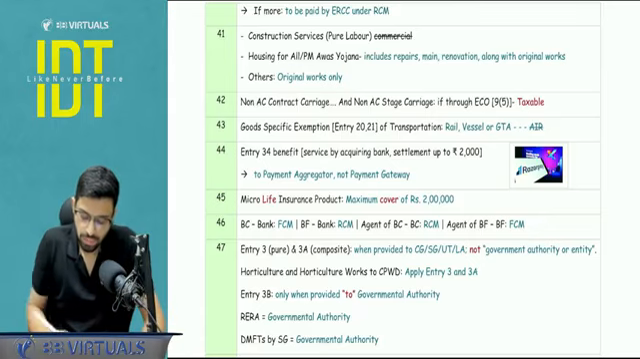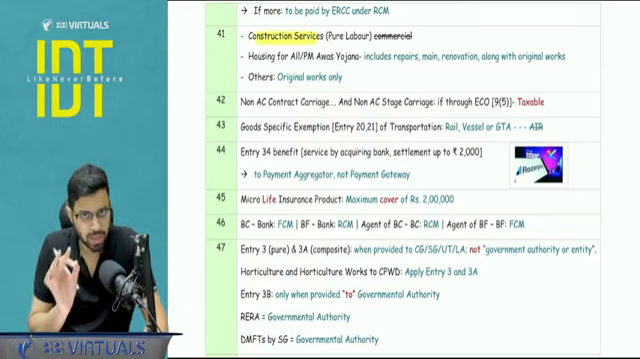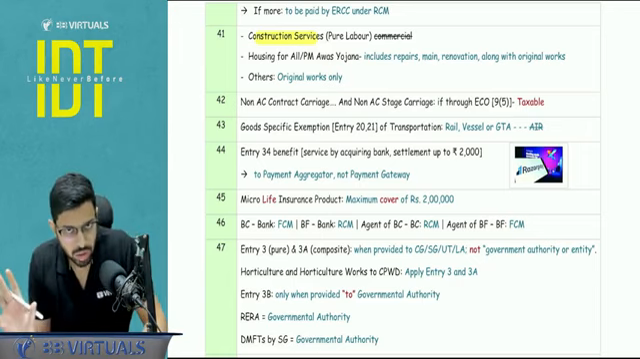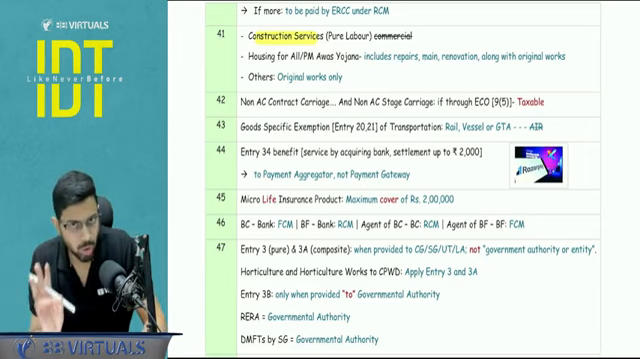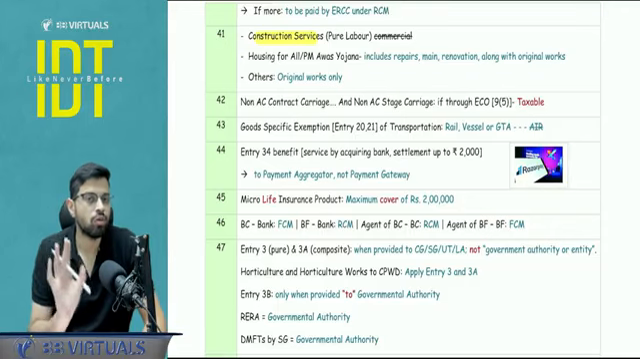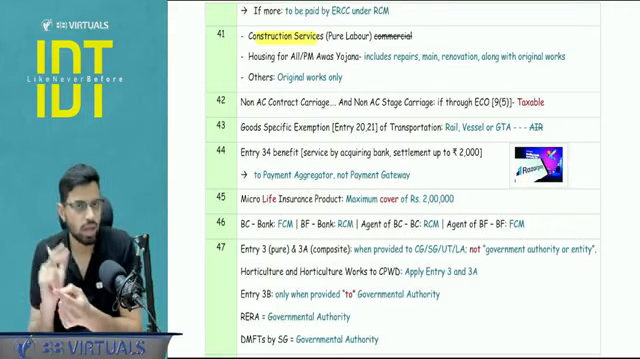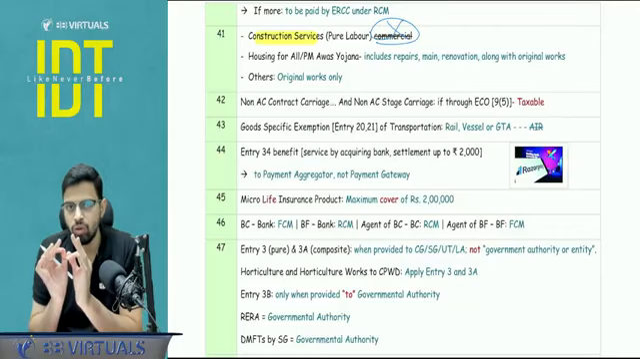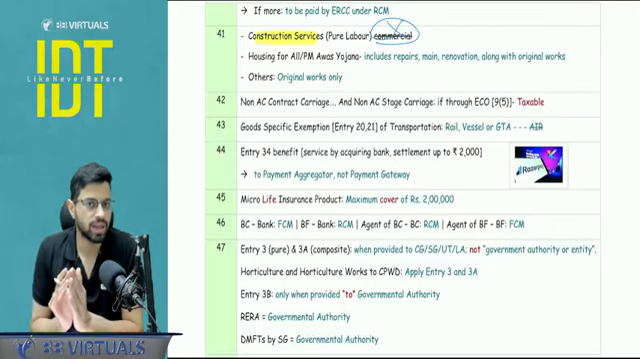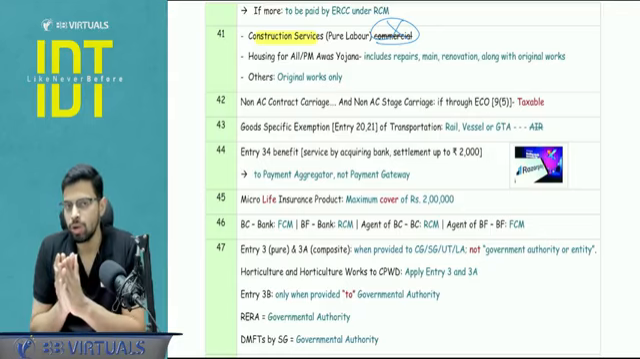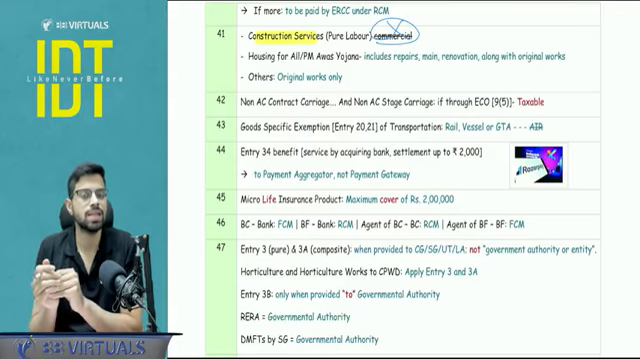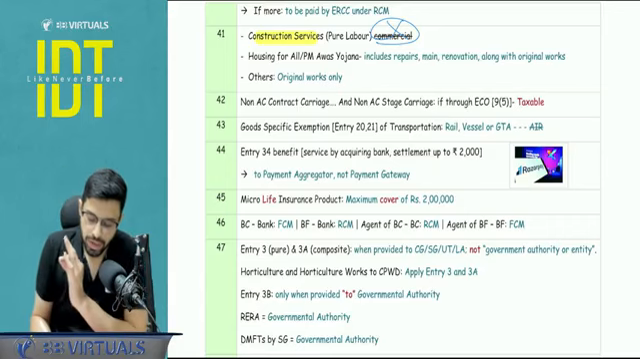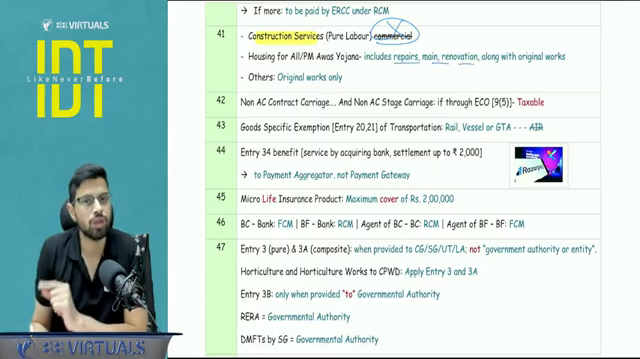Now next, construction services. There are certain points to be noted. The exemption is only for pure labor contracts, not your goods contract, only pure labor contract. Second, the exemption is only for residential individual houses, no societies, no complexes. So whenever you see the word commercial, you have to shoot at sight, it is going to go under GST. Next, a particular point you need to pay attention to: when the scheme is under Pradhan Mantri Awas Yojana or Housing for All mission, it includes repair, maintenance, renovation along with the original work.